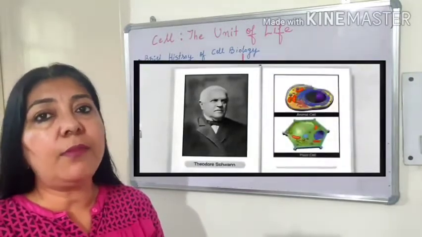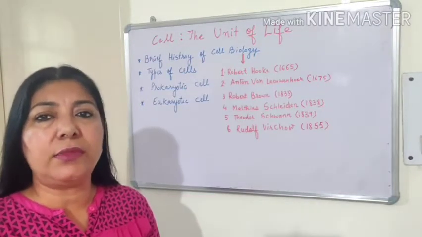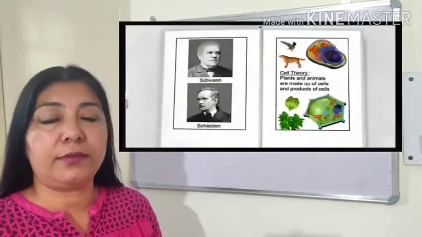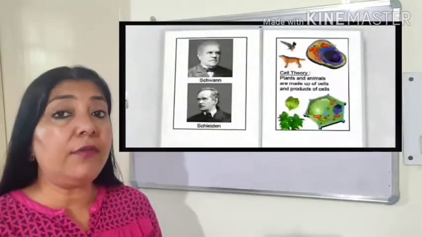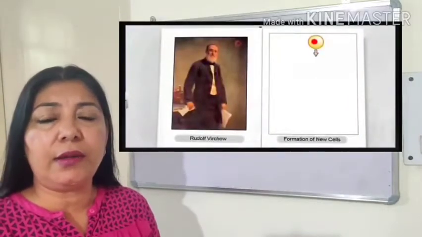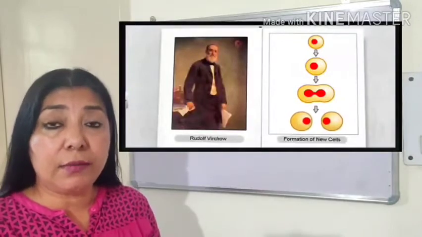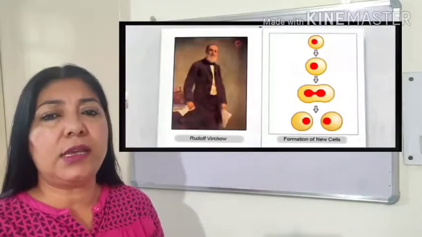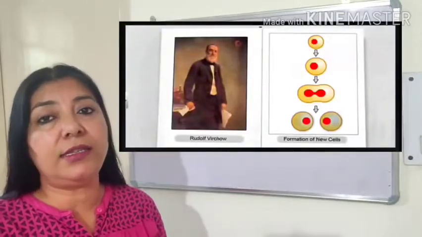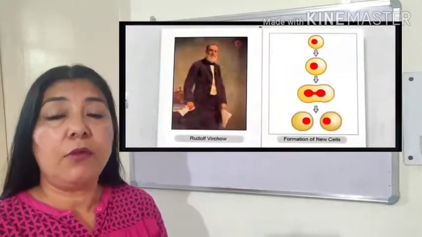Together, they proposed the cell theory that all living organisms, plants and animals, are made up of cells and their products.